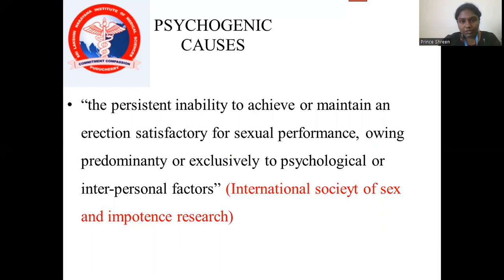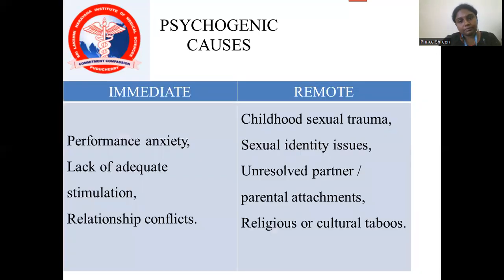Then comes the psychogenic cause: the persistent inability to achieve or maintain an erection satisfactory for sexual performance, owing predominantly or exclusively to psychological or interpersonal factors, as per the International Society for Sexual and Impotence Research. There are two types of psychological cause: first is the immediate cause and the remote cause.